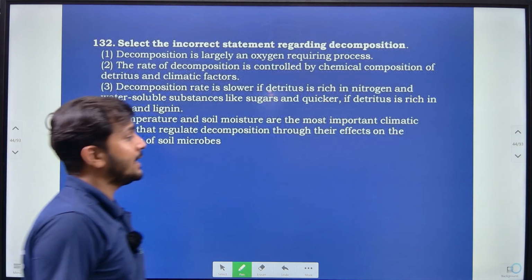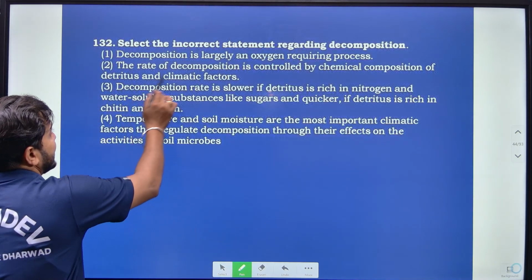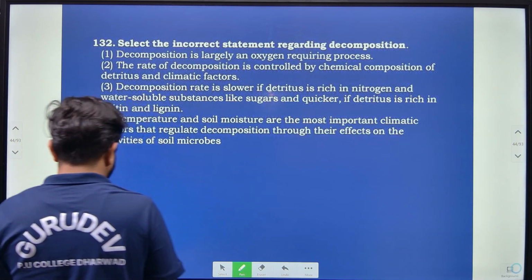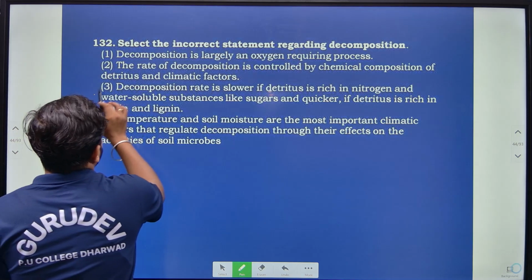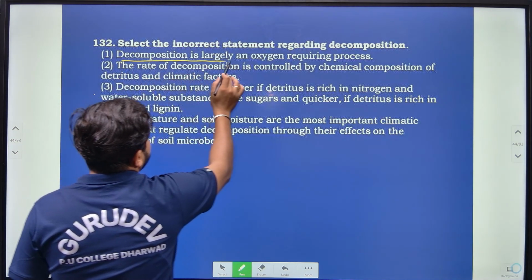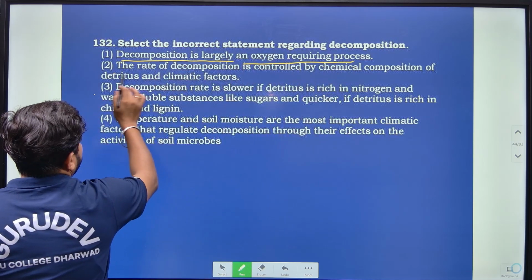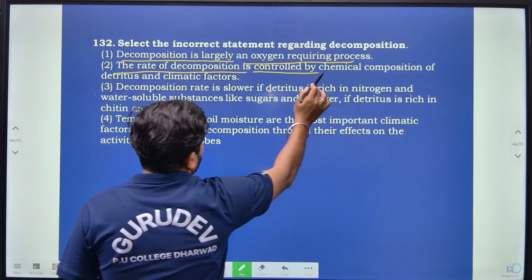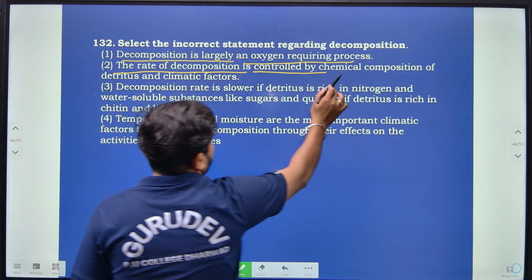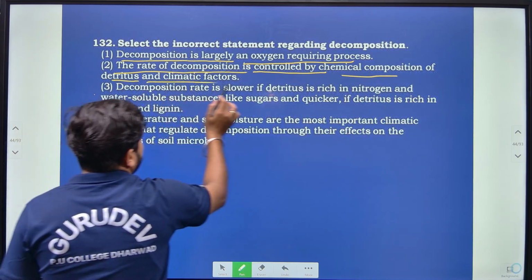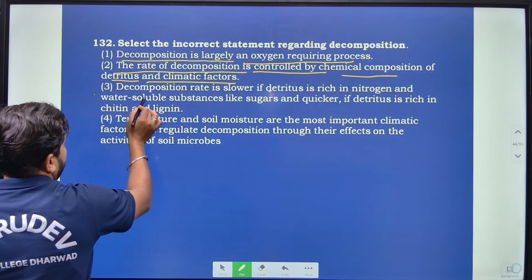Then moving on to the next question: select the incorrect statement regarding decomposition. So according to that, decomposition is largely an oxygen requiring process, yes. The rate of decomposition is controlled by the chemical composition of detritus and the climatic factors, yes, this is correct.